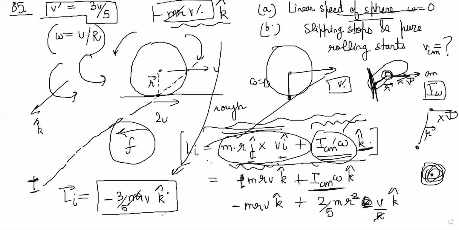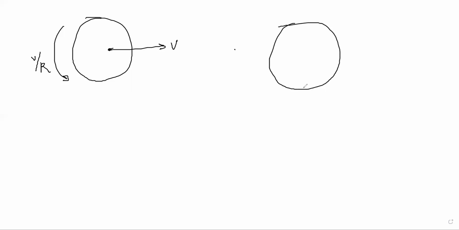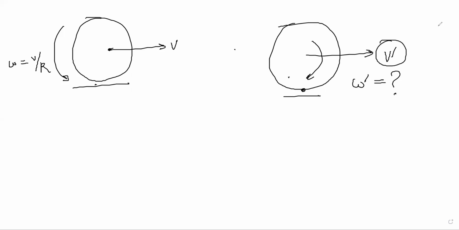Part B, when slipping stops and pure rolling starts. So notice it started off like this, right? And when slipping stops and pure rolling starts, it should be going at some V dash, but its omega should be like this, no? Then only this point will be doing pure rolling. Right now its omega initial was something weird, opposite of what it is supposed to be, and later it will be like this. So I have to see from this point to this point what the V dash and all is. And at this point pure rolling has started.